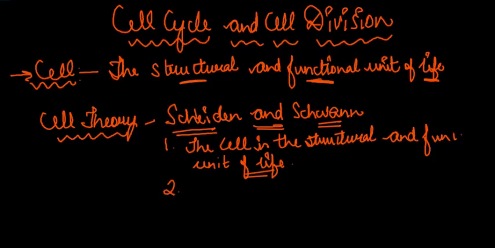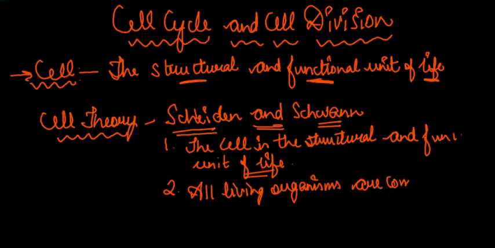And the second point of the cell theory was that all living organisms are composed of cells. Right? So these were the two main points in the cell theory given by Schleiden and Schwann.